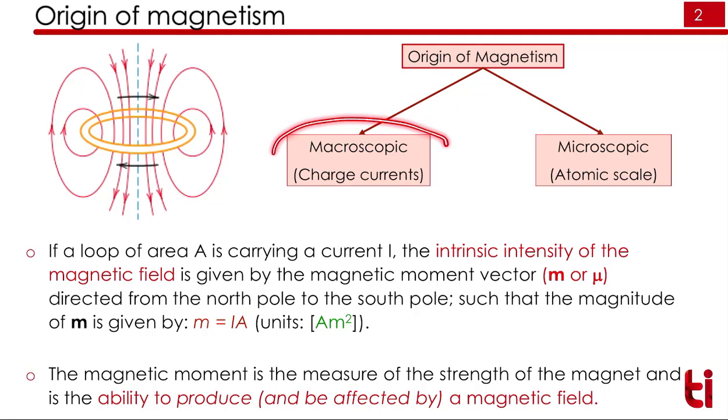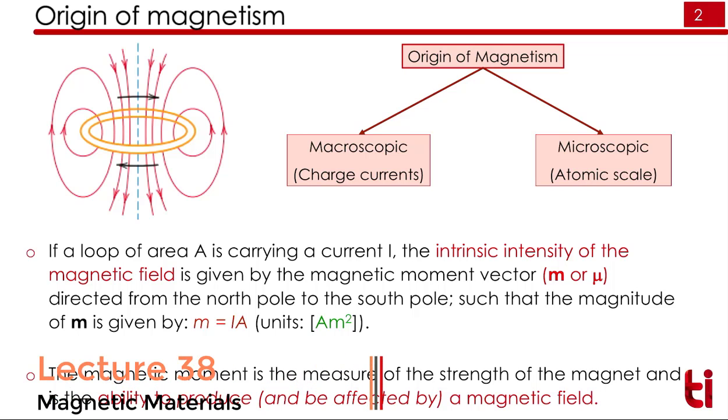The macroscopic origin means that if we have a wire and current is flowing through the wire, that wire can produce a magnetic field surrounding it. That is due to the charge current.